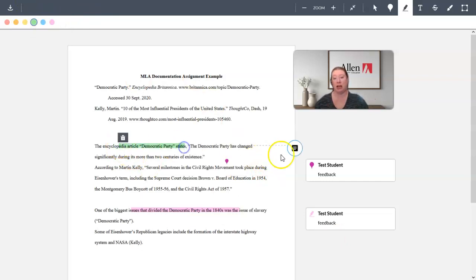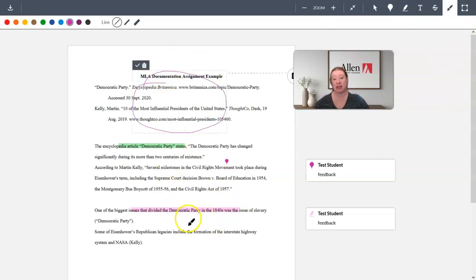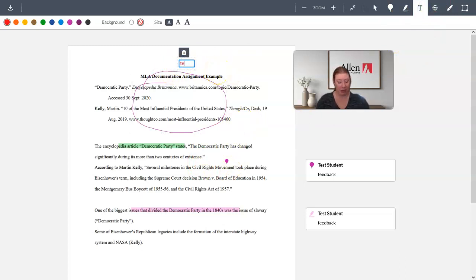So you can do different colors for different issues. So if you're really kind of a color coordinated person, you can do that. There's also a drawing tool, which is kind of cool if there's a whole section that needs it. Sometimes students will write messages on there. They get kind of fun with that. The text is also, you can use that if you want to.